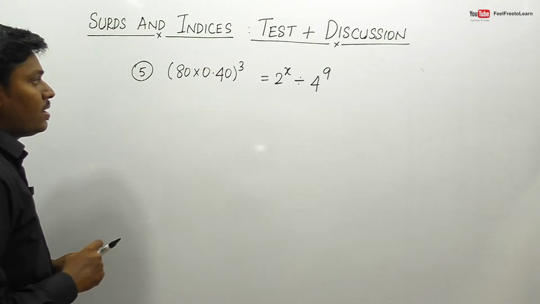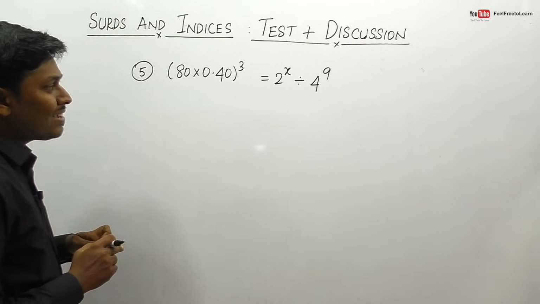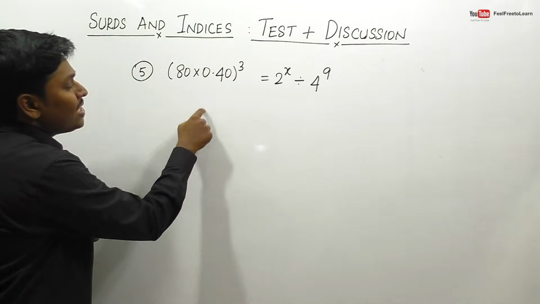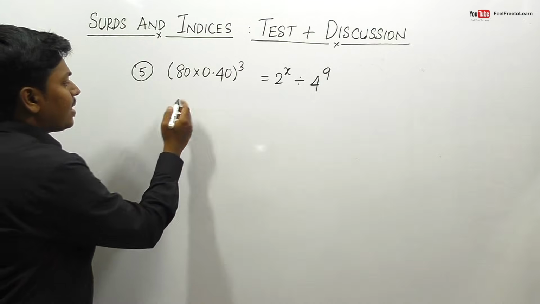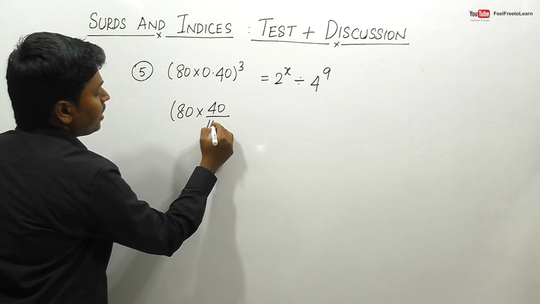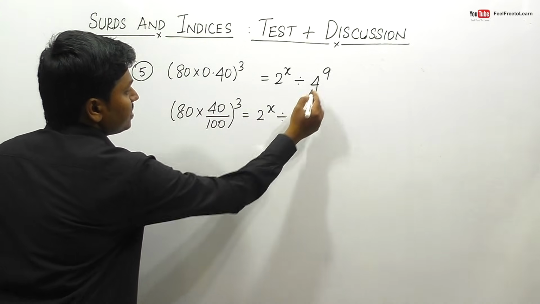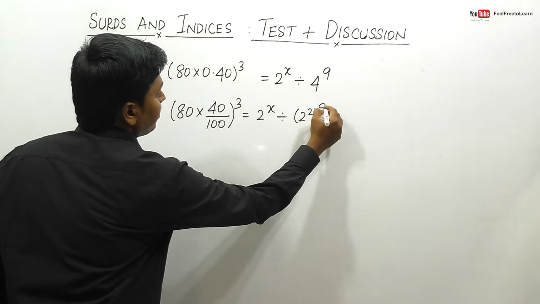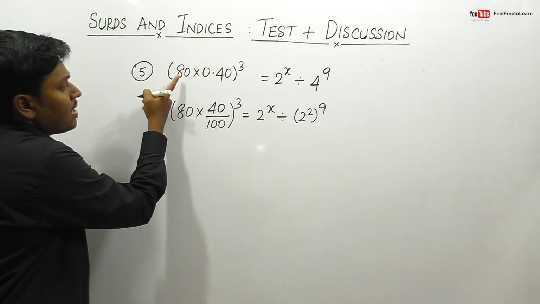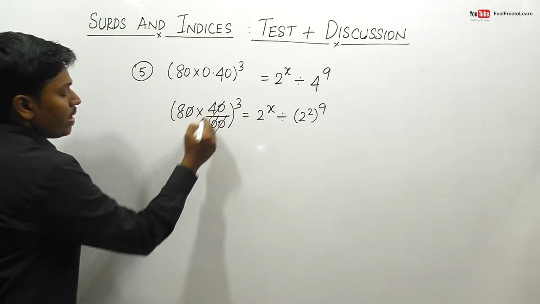Question number 5. So 80 into 0.40 power 3 is equal to 2 power x divided by 4 power 9. So friends, 80 into 0.40 will be 32 power 3, right? If you are a beginner, kindly write this as 80 into 40 in order to remove the decimal point, divided by 100. So power 3 is equal to 2 power x divided by 4 power 9. So this 4 can be written as 2 square power 9. So friends, if you are a beginner, kindly write this, or otherwise we can directly say 80 into 0.40 will be 32, right? So we can cancel the 0s. So 8 4s are 32.